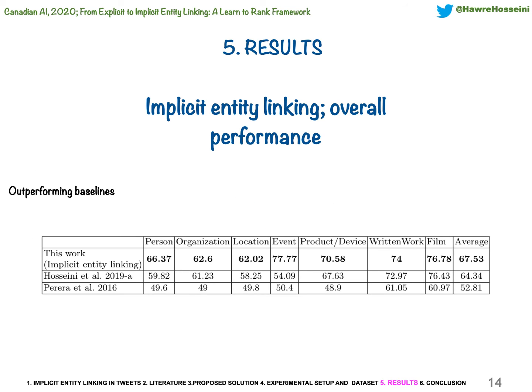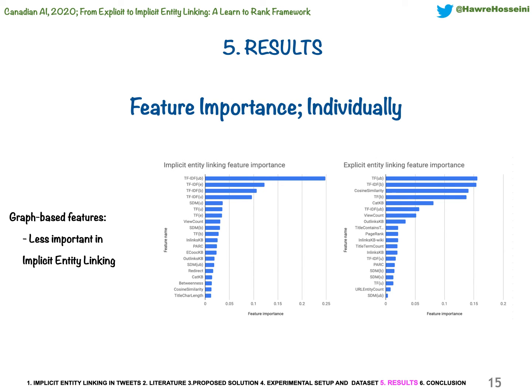So we report the overall results for the implicit entity linking task and compare performance of the introduced features against two state-of-the-art baselines. As seen, the proposed features, when employed within the context of a learning to rank approach, show improved performance compared to the two baselines over all entity domains. To evaluate the importance of features, we draw upon their Gini scores.